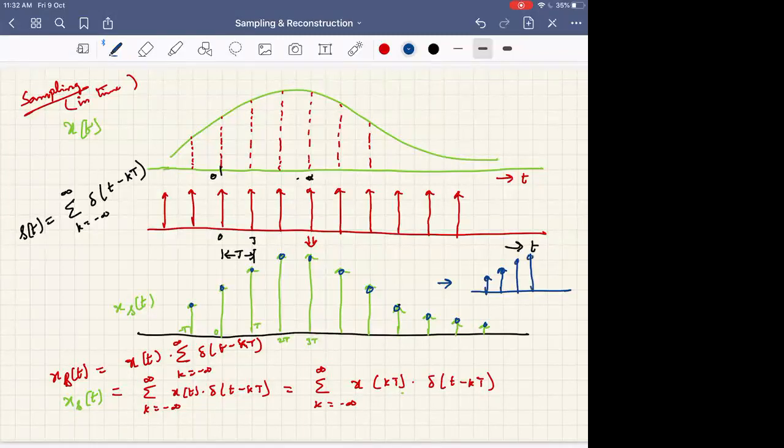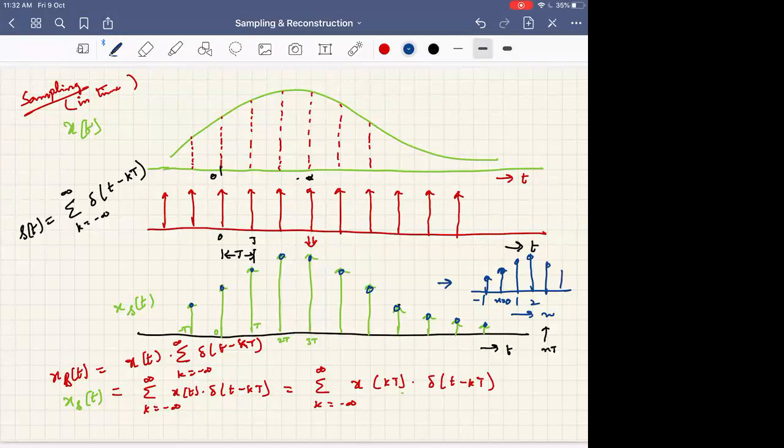Okay, then I may say that n equals 0 here, 1 here, 2 here, minus 1 here. Here what is lost? This axis is n, whereas this axis is t. So here for each nT, nT is converted to n. I just dropped the information of capital T while writing this sequence. So this is referred to as a discrete sequence.